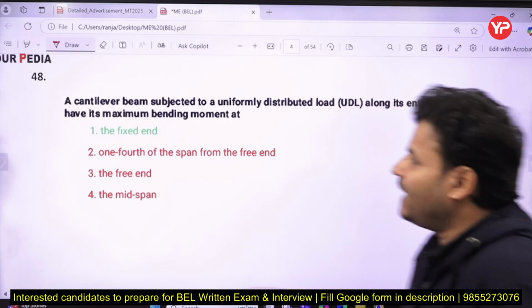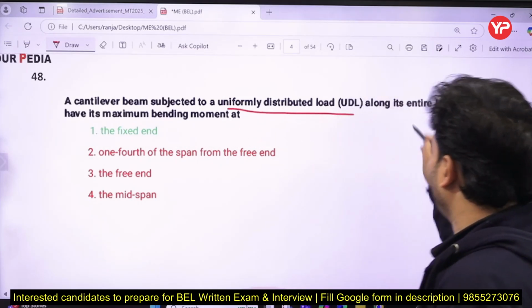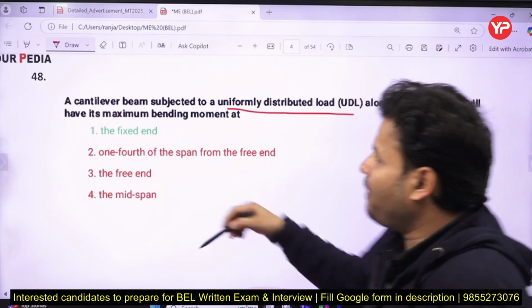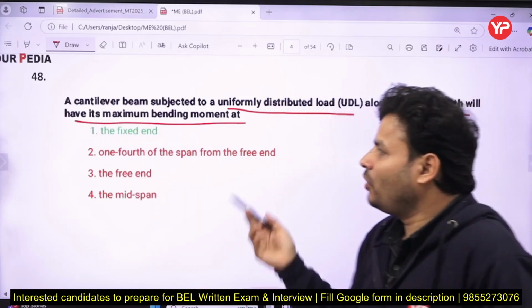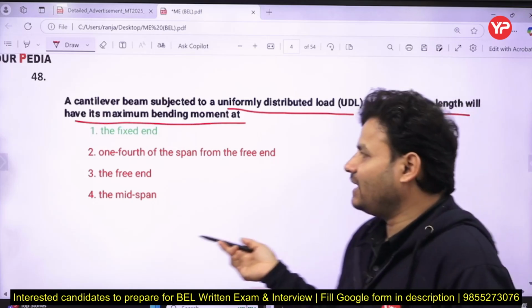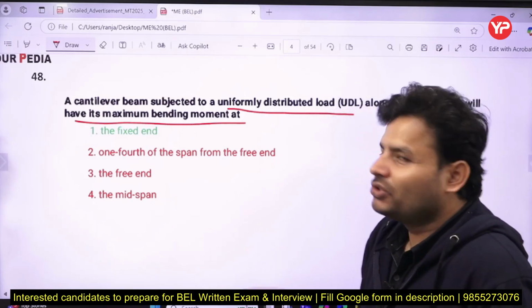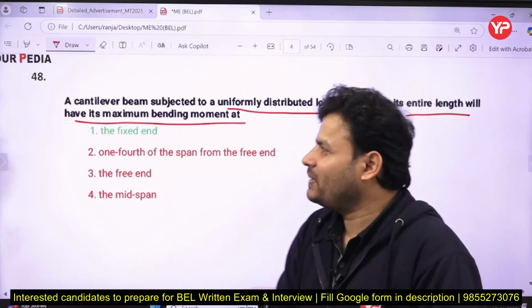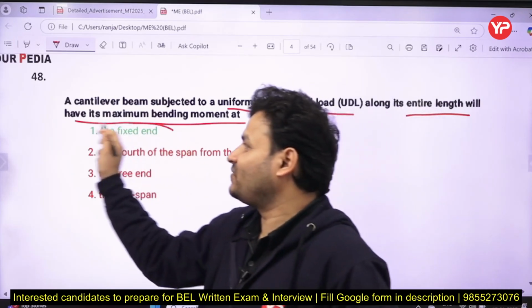So the question is that a cantilever beam subjected to a uniformly distributed load, UDL, along the entire length, will have maximum bending moment at: option A, at the fixed end; option B, 1/4 span from the free end; option C, at the free end; option D, the mid span. So obviously if you talk about a cantilever beam, the maximum amount of bending moment is going to generate at the what, my dear friends? Fixed end.